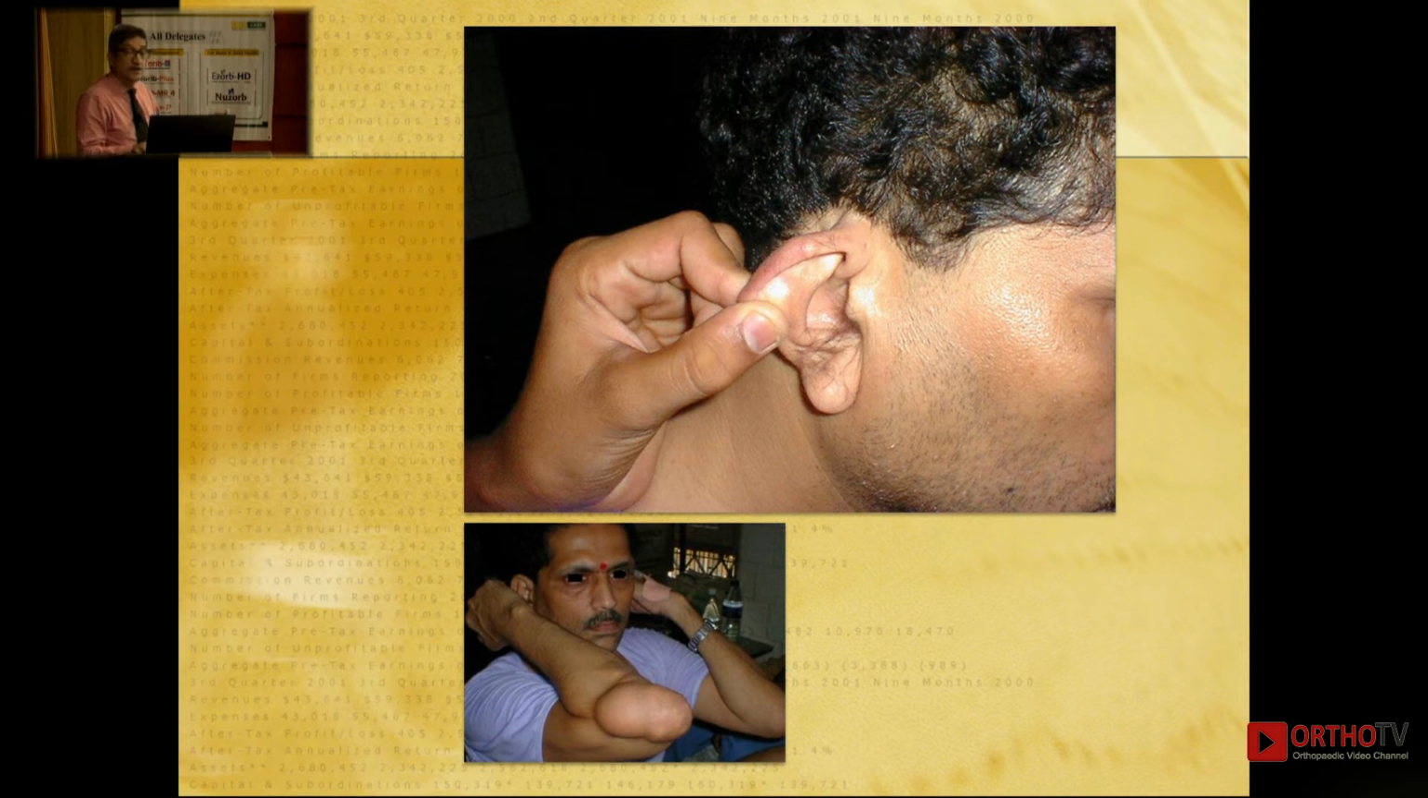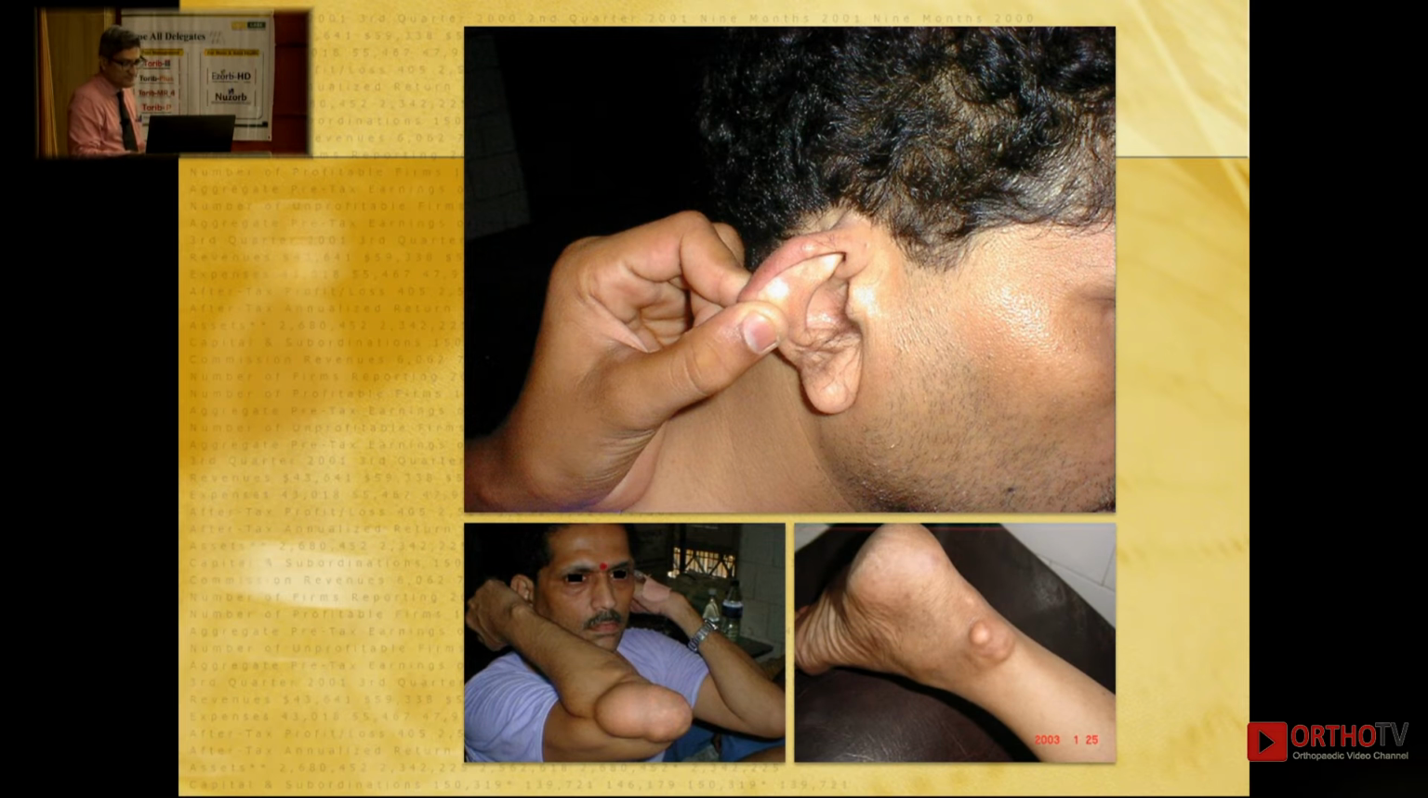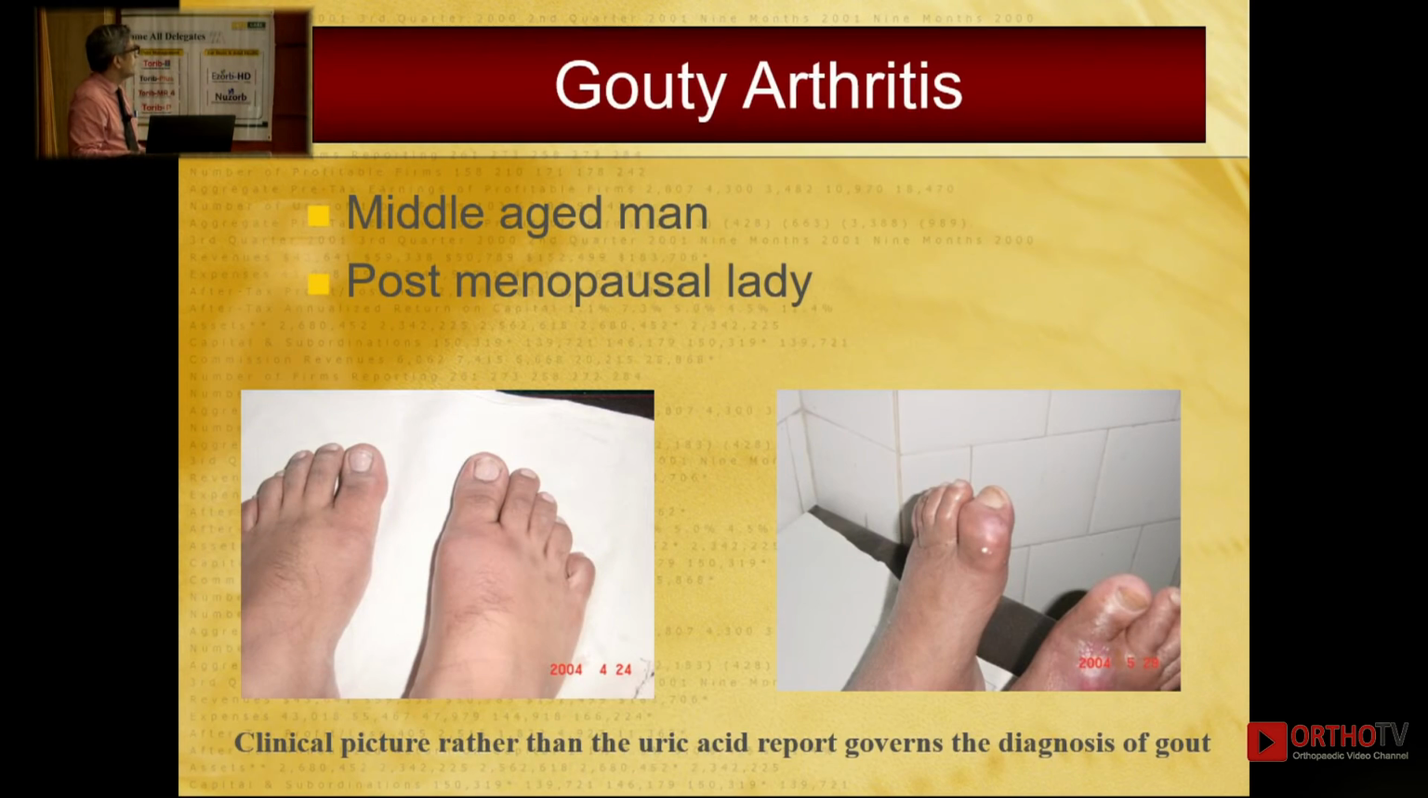You can get tophi at multiple places. One more very common place is olecranon bursa. The moment you palpate, there is something else from synovitis, not to forget gout. Again, gouty tophi. It is the clinical picture rather than the uric acid report that governs the diagnosis of gout.